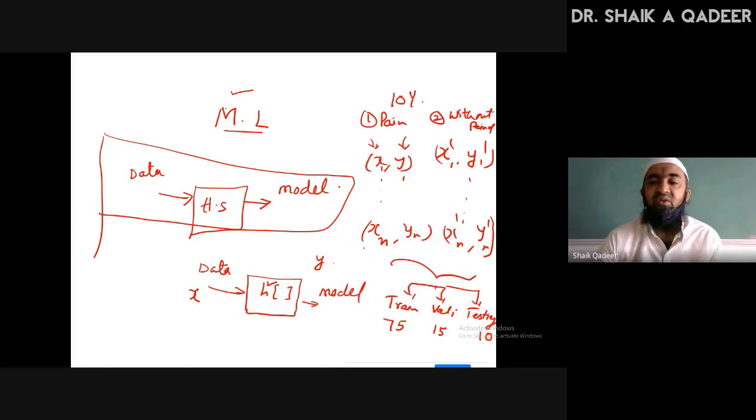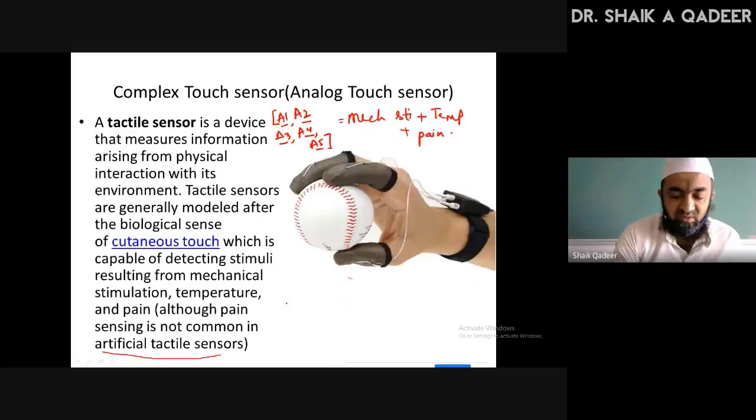If that model is included in our sensor, the sensor will be able to give you information regarding pain also. Okay, this we have seen.